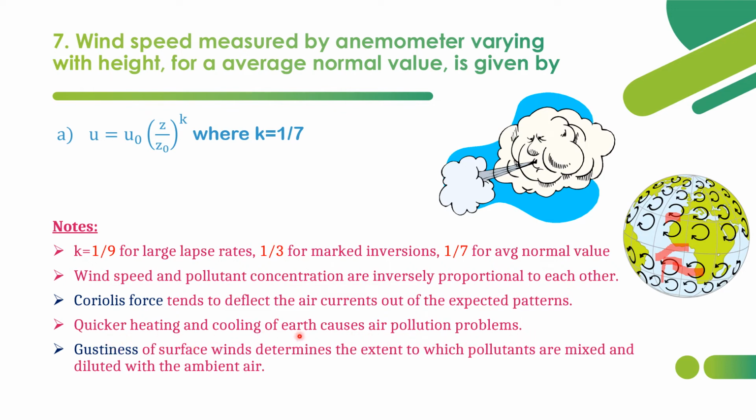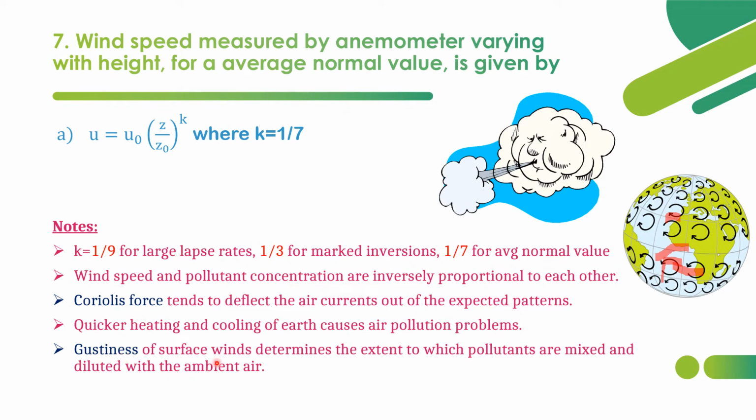Quick heating and cooling of earth causes air pollution problems, as we can see in the coastal regions. In the coastal regions, there will be some air pollution problems because of sea breeze and land breeze that cause the quicker heating and cooling of earth. And the next point is gustiness. Gustiness means strong wind intensity or strong wind velocity.